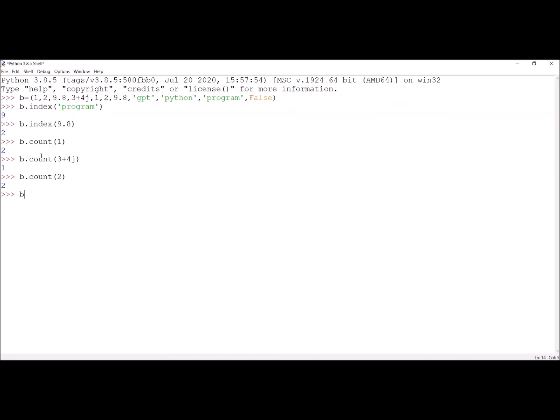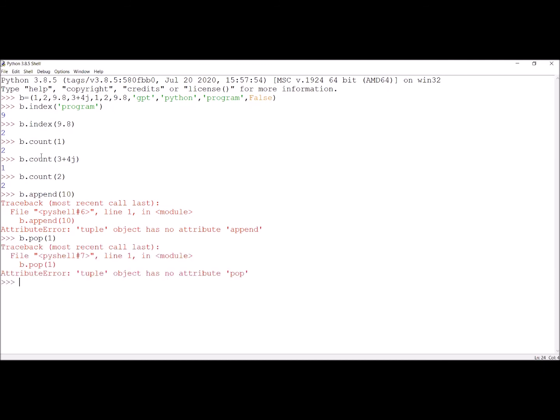But what if I try to use the append? This should not work. So I am trying to add the value 10. It is giving an error because append is not at all supported by the tuple. Now if I am trying to remove one element, first index, it is giving an error. So tuple is immutable. Once we create the tuple, we cannot add any new element, we cannot delete the existing elements, and we cannot clear the tuple. Now I am writing clear, and it also fails because it is immutable.